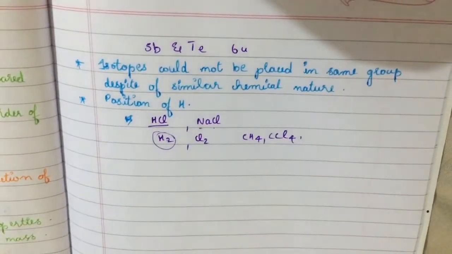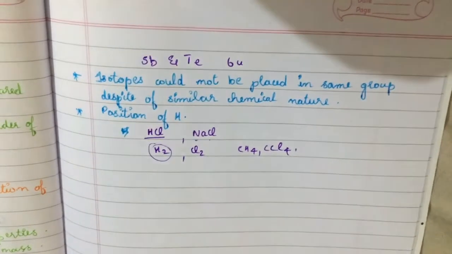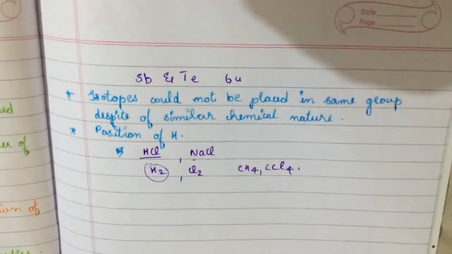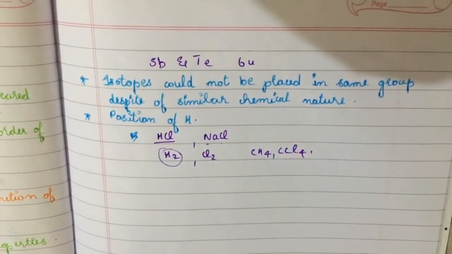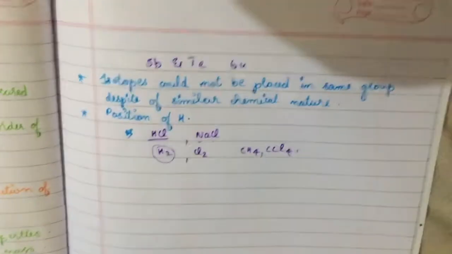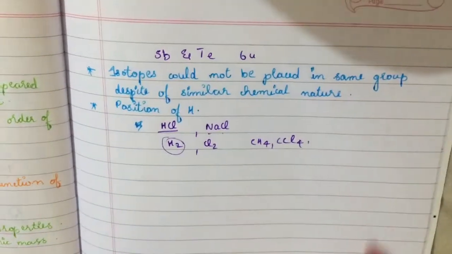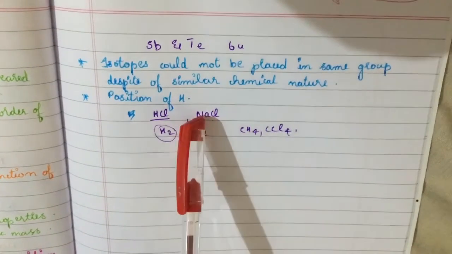You know that isotopes have similar chemical nature. So isotopes of carbon, which have similar chemical nature, were not able to be placed in the same group. And next is the position of hydrogen.